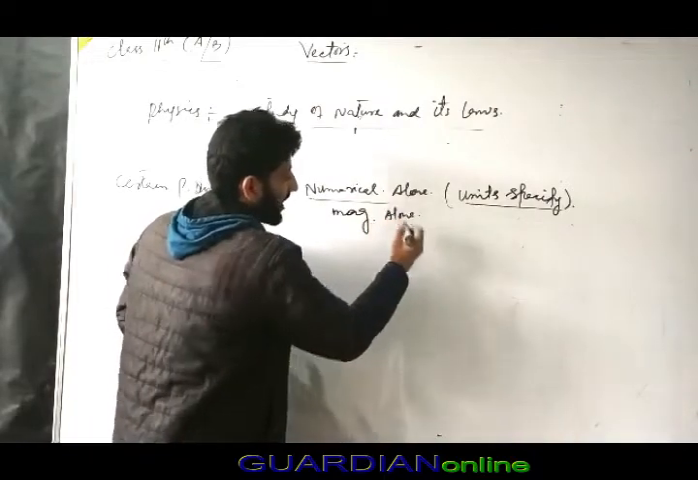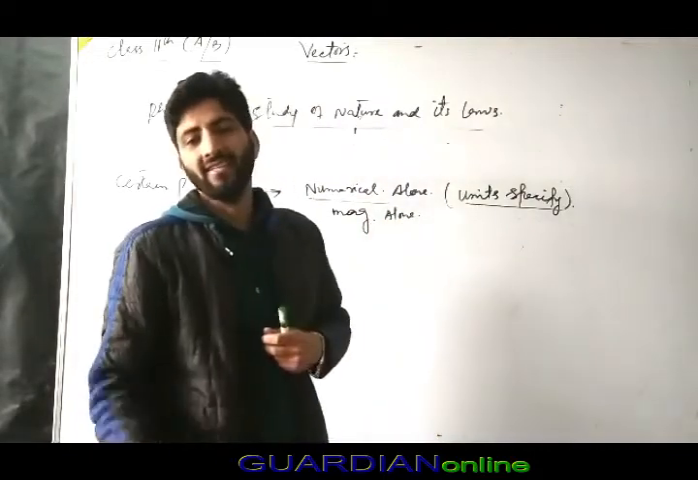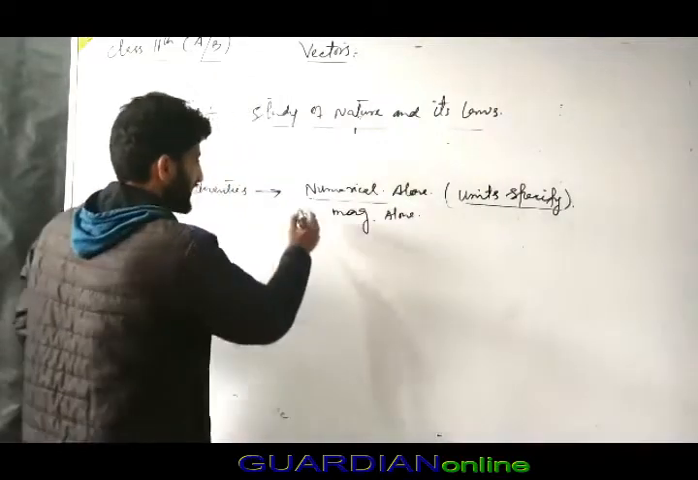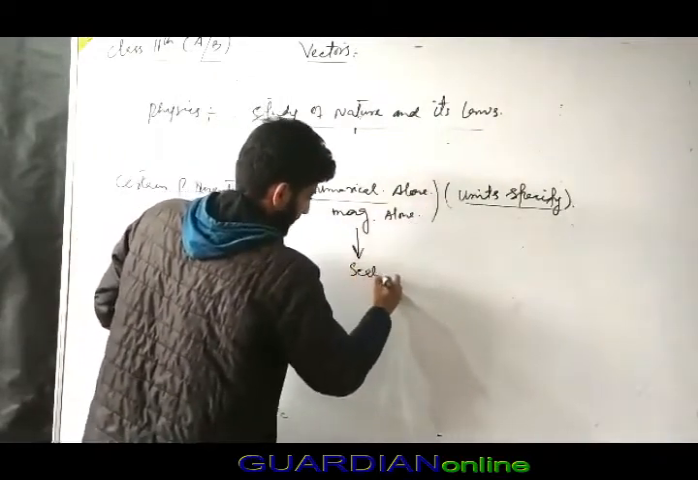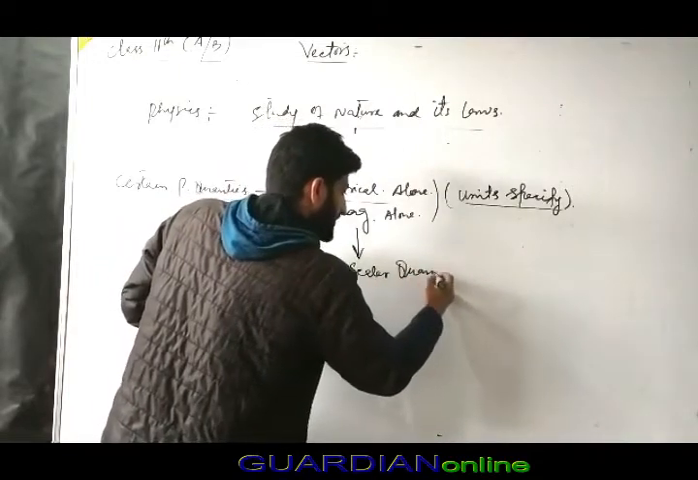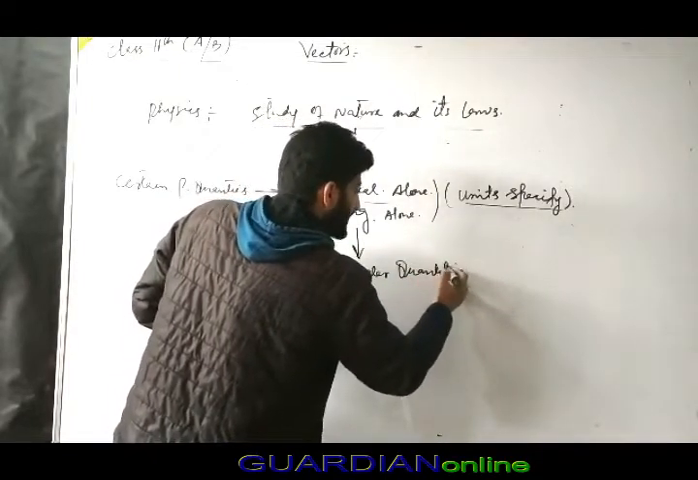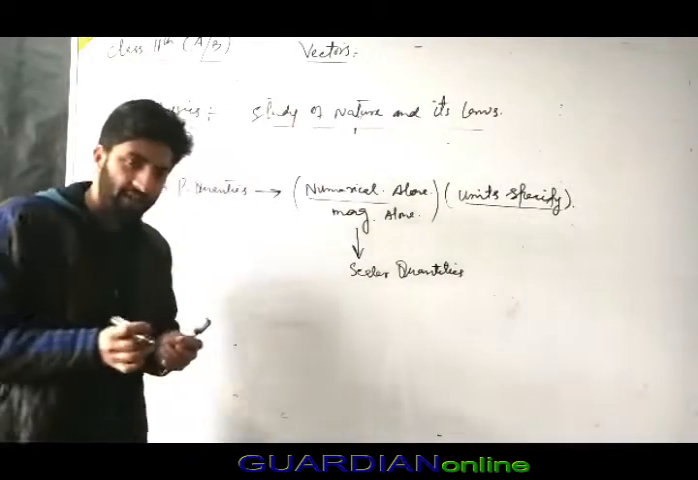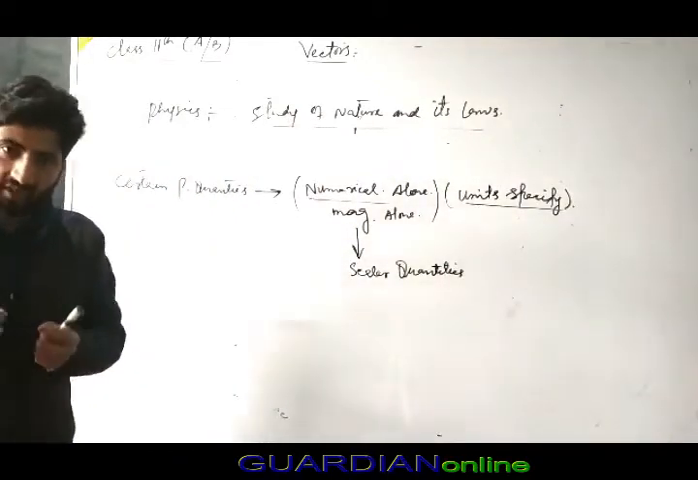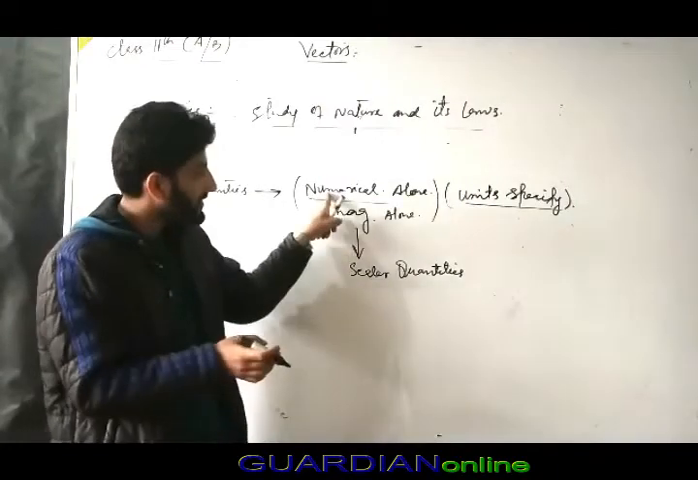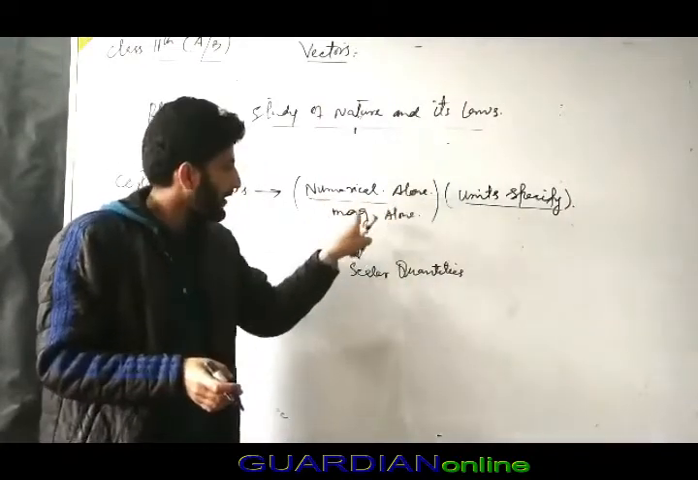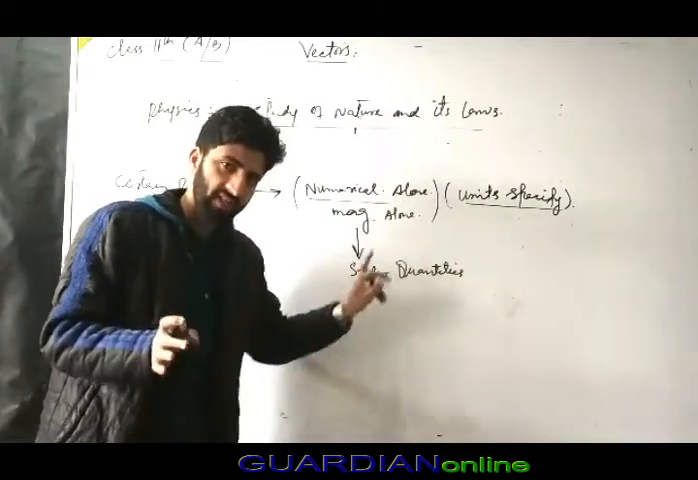Alone, such quantities are known as scalar quantities. So scalar quantities are those quantities which are described completely by taking the numerical value alone, or magnitude alone. Okay? So this is scalar.